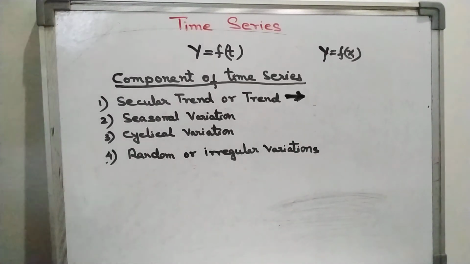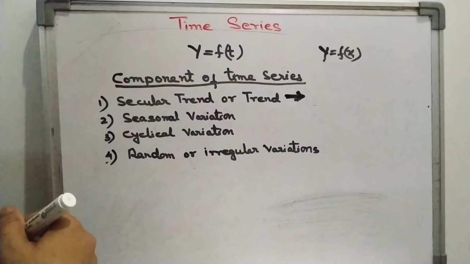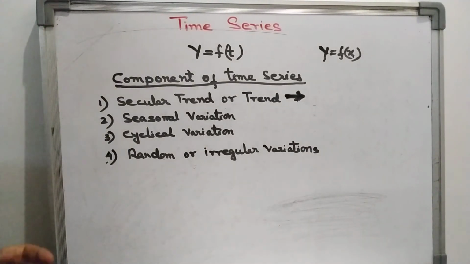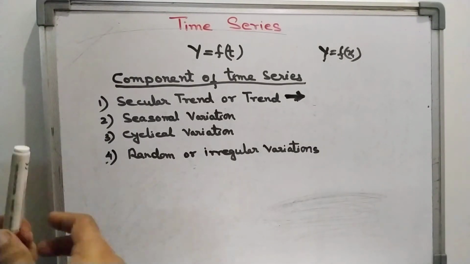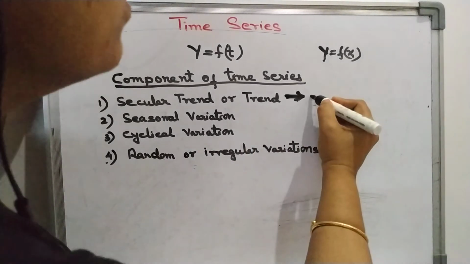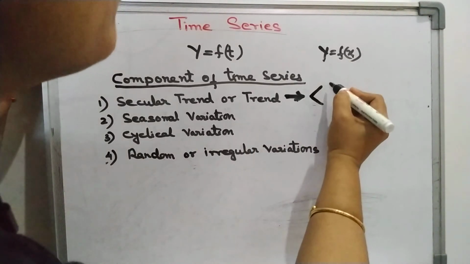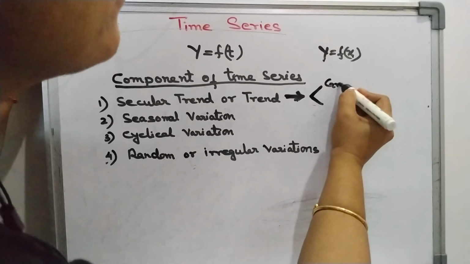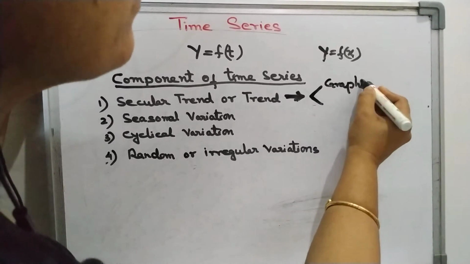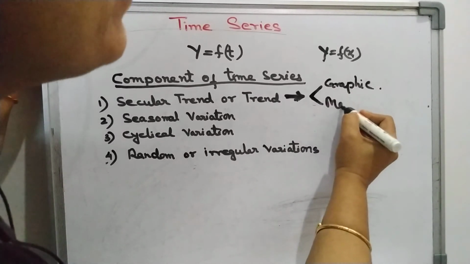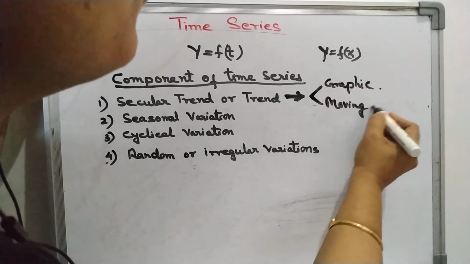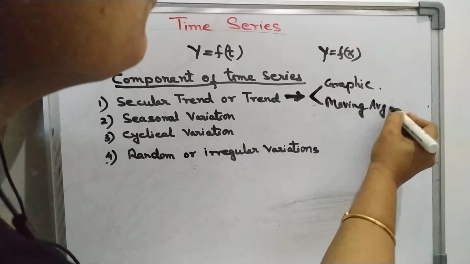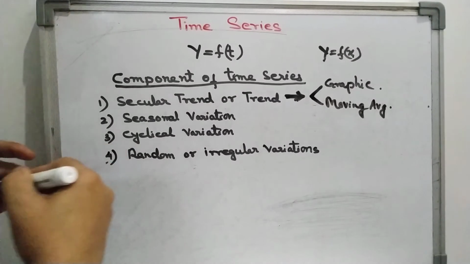Generally 4 methods are there, but 2 are deleted from your syllabus, so we will study only 2 methods. The first one is the graphic method, and the second one is moving average.